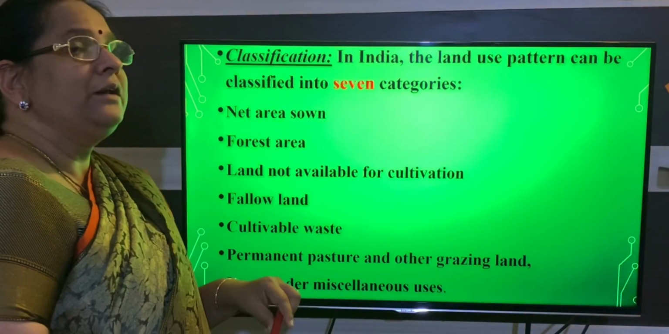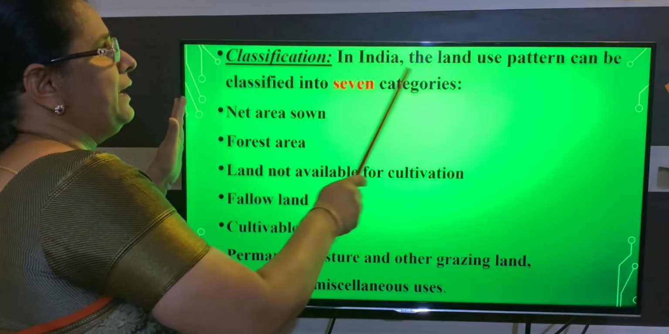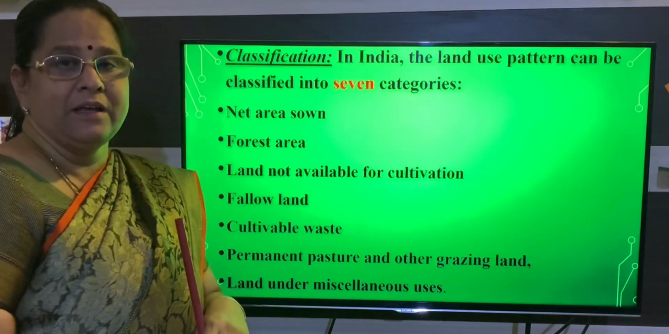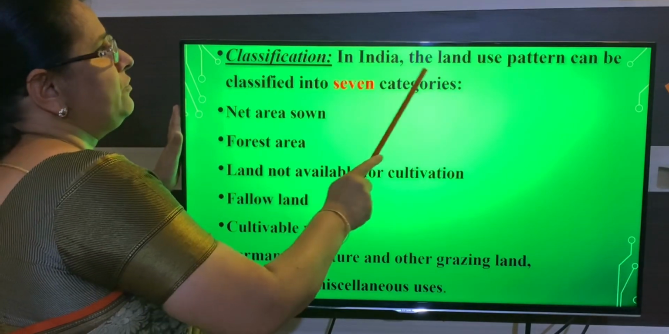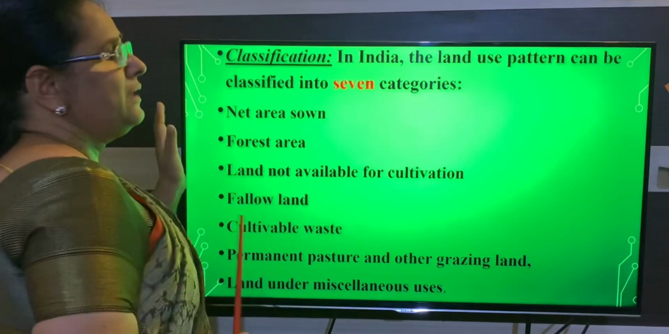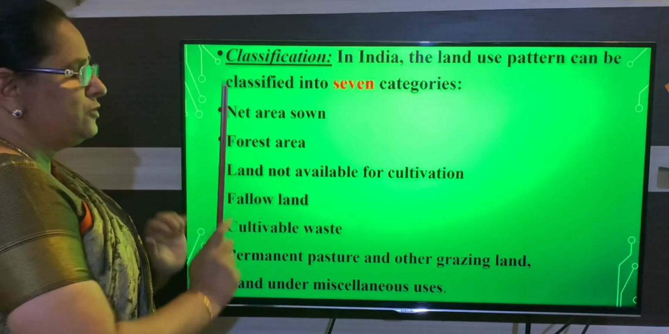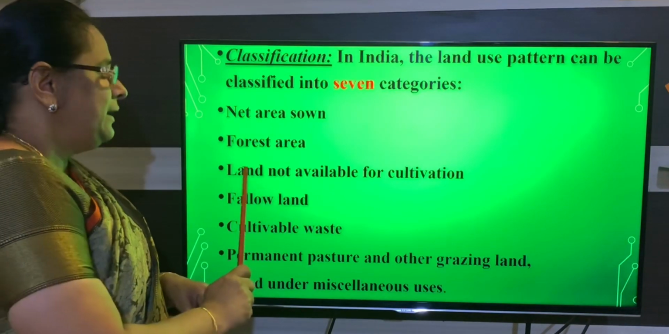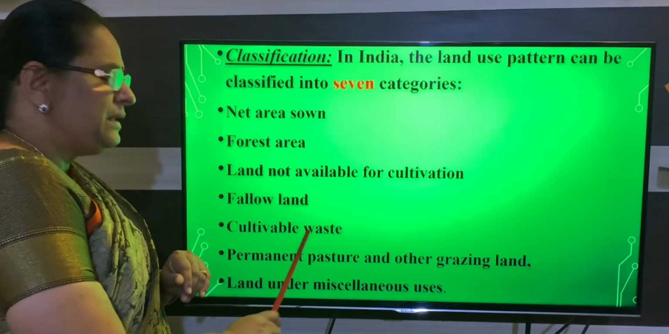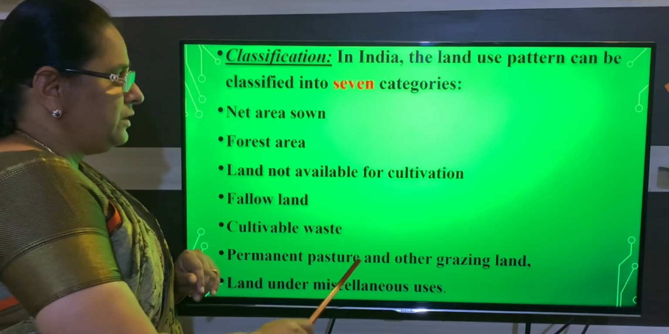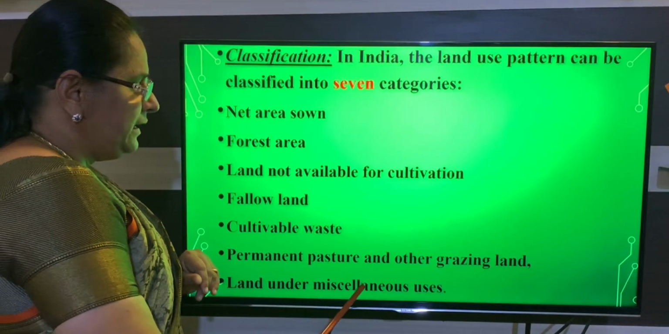Now we will learn about the different types of land use pattern. We have classified the land use pattern into 7 categories. How many categories we have divided, children? 7 categories. So classification of land use pattern is divided into 7. We will learn one by one about this. Net area zone, forest area, land not available for cultivation, fallow land, cultivable waste, permanent pasture and other grazing land, and the last one is land under miscellaneous uses.